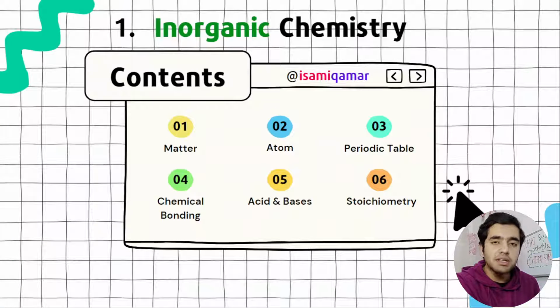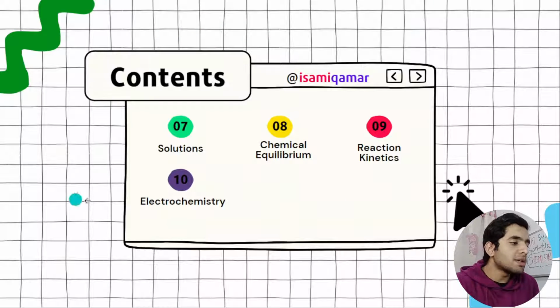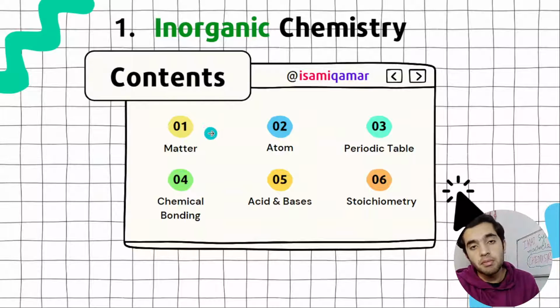In the chemistry class, I divided the whole chemistry syllabus into 2 categories: first inorganic chemistry and then organic chemistry. This is basically what the IMAT syllabus consists of. In inorganic chemistry we have a total of 10 chapters. The first chapter is matter. Under matter we have solids, liquids and gases, then atom, then periodic table, then chemical bonding.